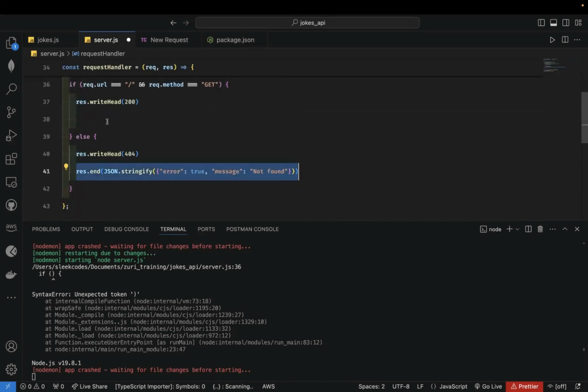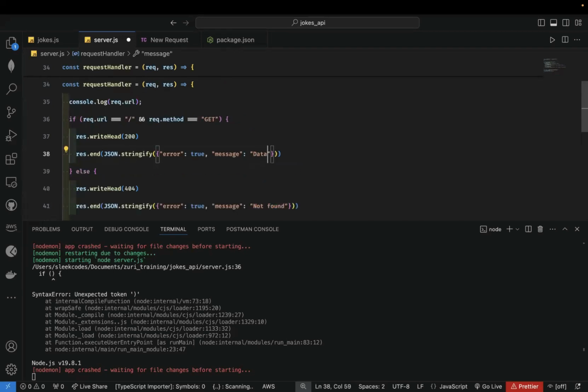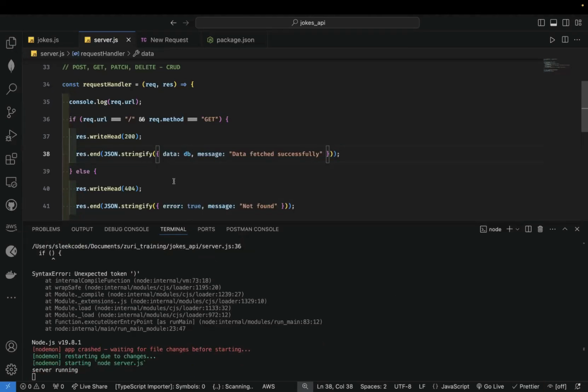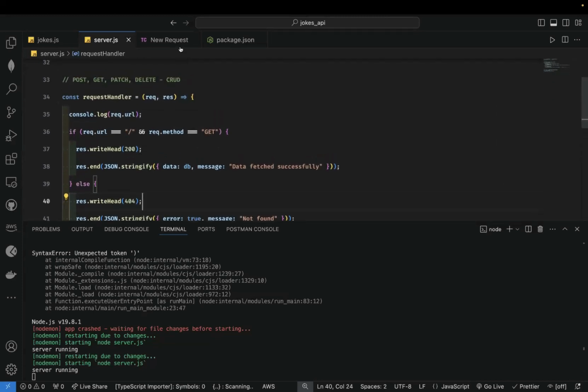So do this and then paste here. I want to respond with message: data fetched successfully. Okay, that's our message, and then we want the data to be our DB. We could spread if we want, or we could return that to the user. All right, so there's no more error, and let's test what we've done to see if it works.